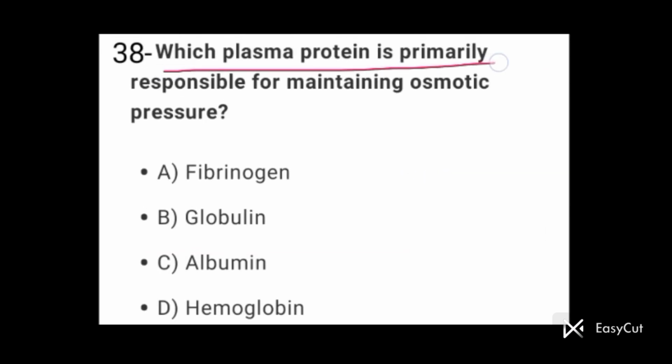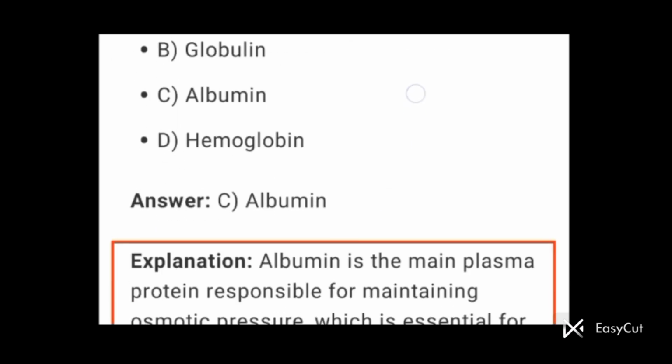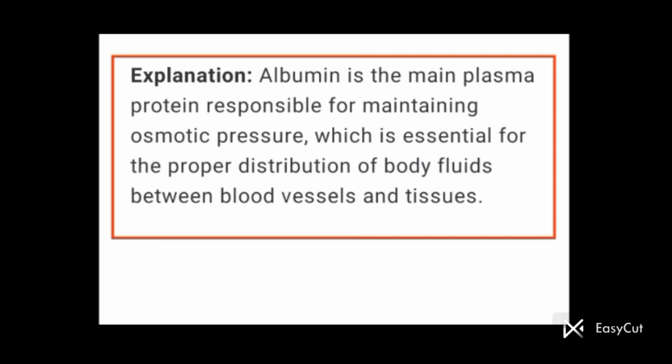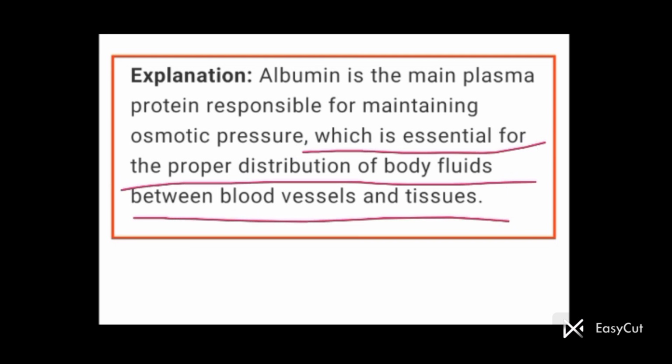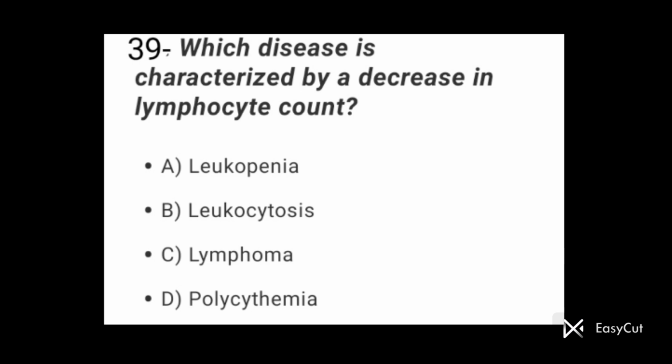Question number 38. Which plasma protein is primarily responsible for maintaining osmotic pressure? Option C is the correct option here. Albumin is the plasma protein which is primarily responsible for maintaining osmotic pressure. So albumin is the main plasma protein responsible for maintaining osmotic pressure, which is essential for the proper distribution of the body fluids between blood vessels and tissues.